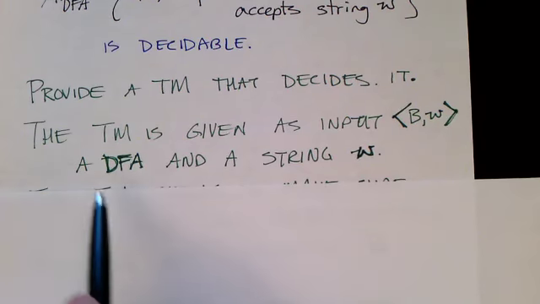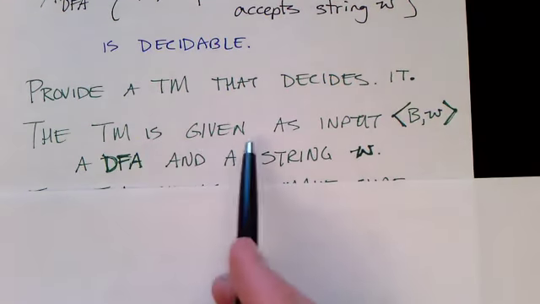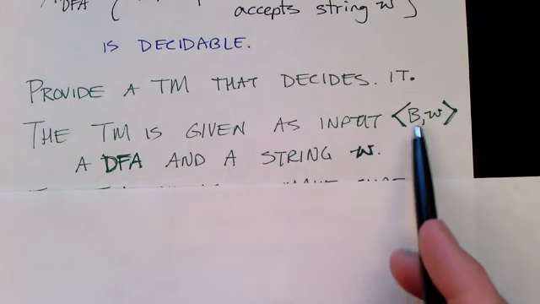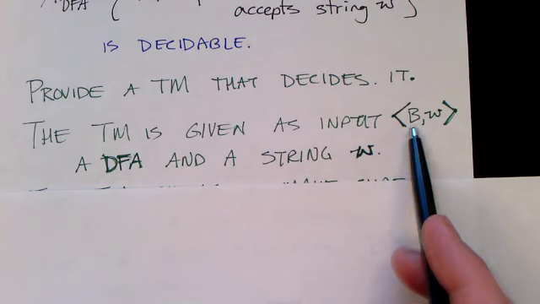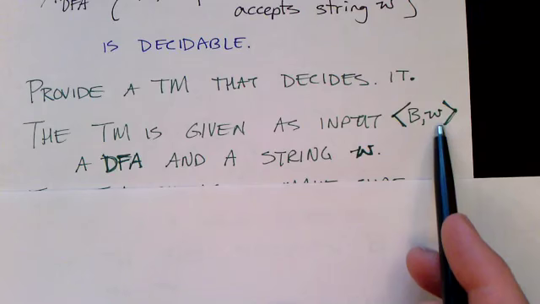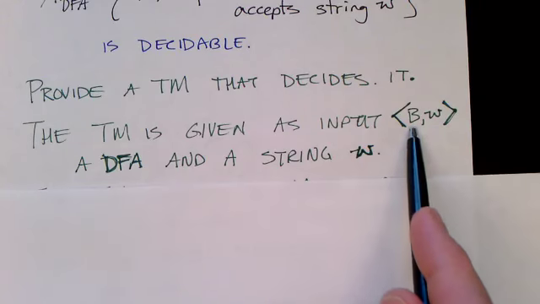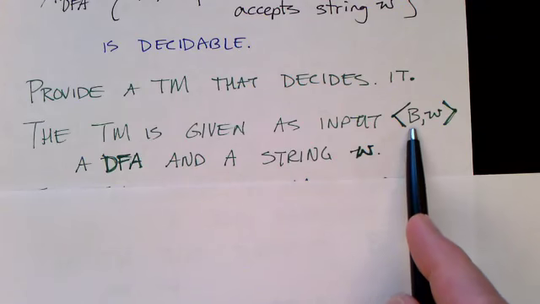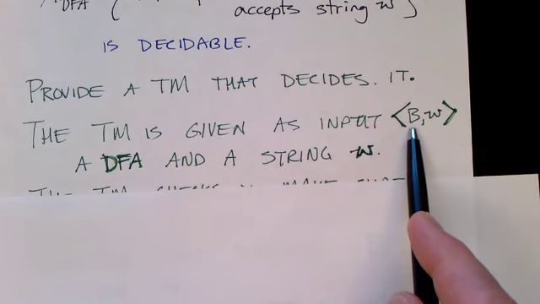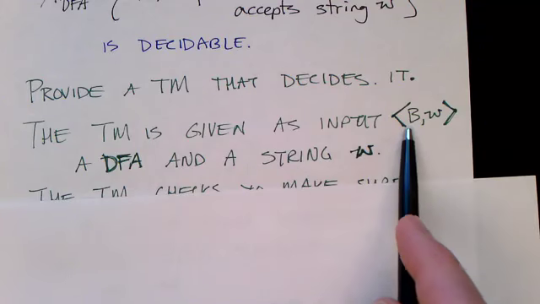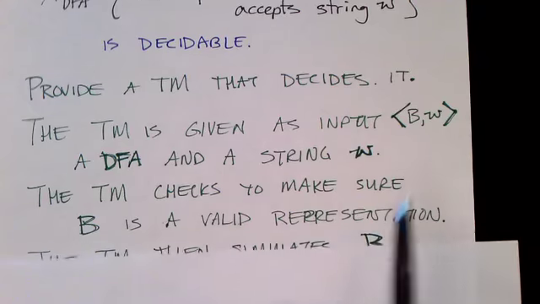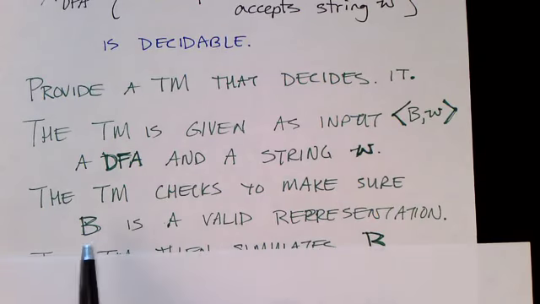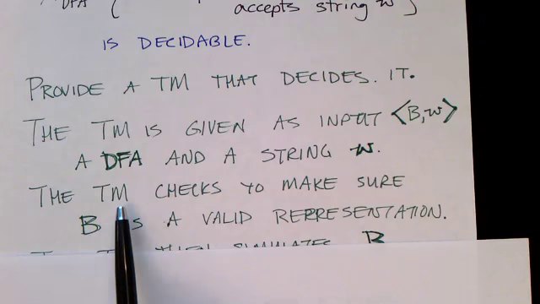So we need to provide a Turing machine that will be given as input the encoding of two things: a deterministic finite machine and a string. Now there's some questions about how we're going to encode the deterministic finite state automaton, but we won't go into those details. We just assume that we can encode the finite state machine because we can encode anything in zeros and ones. So our Turing machine is going to have two separate parts.